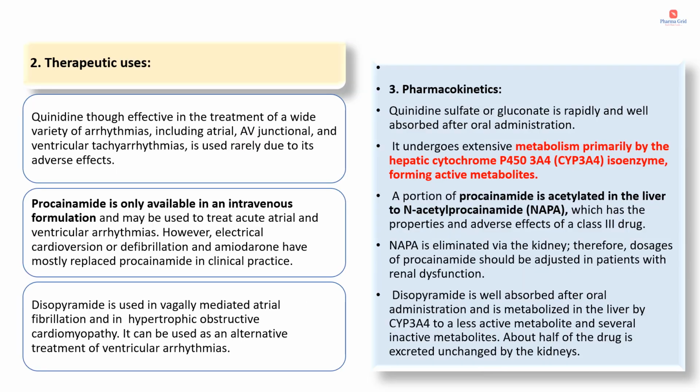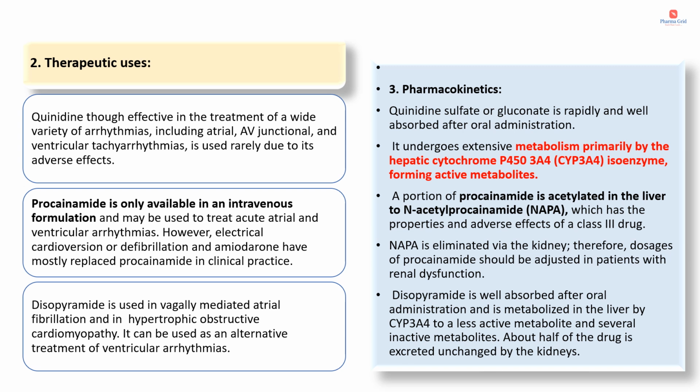Therapeutic uses. Quinidine, though effective in the treatment of a wide variety of arrhythmias, including atrial, AV junctional and ventricular tachyarrhythmias, is used rarely due to its adverse effects. Procainamide is only available in an intravenous formulation and may be used to treat acute atrial and ventricular arrhythmias. However, electrical cardioversion or defibrillation and amiodarone have mostly replaced procainamide in clinical practice. Disopyramide is used in vagally mediated atrial fibrillation and in hypertrophic obstructive cardiomyopathy. It can be used as an alternative treatment of ventricular arrhythmias.